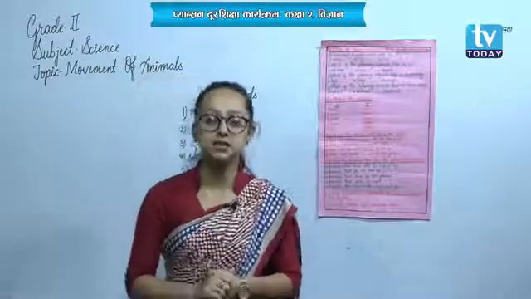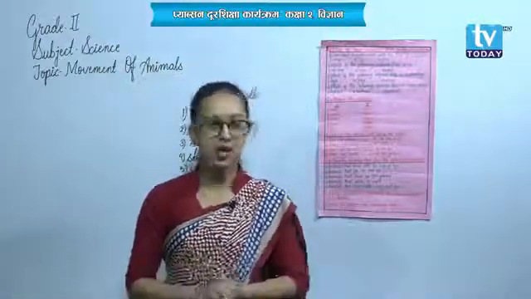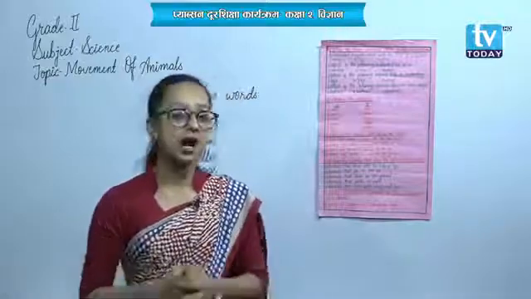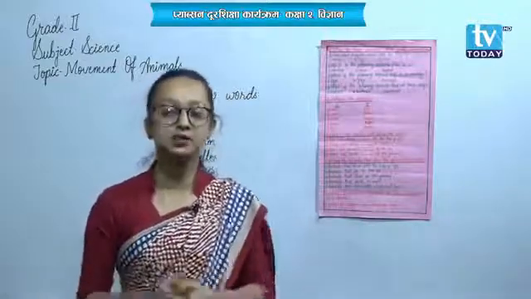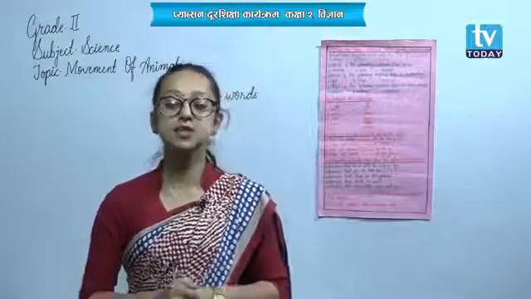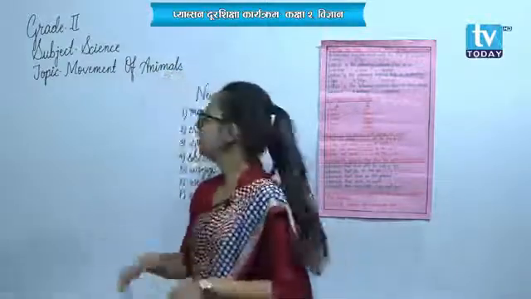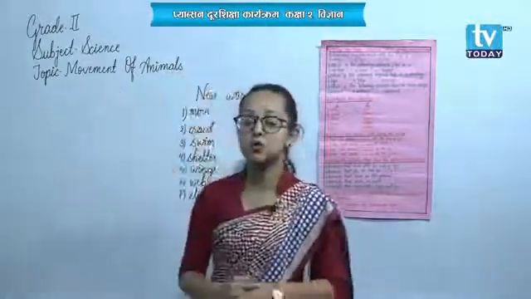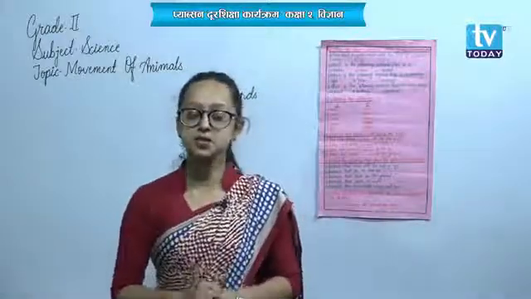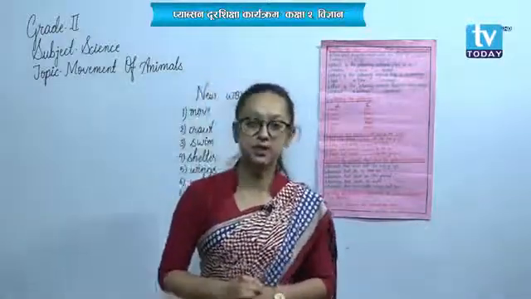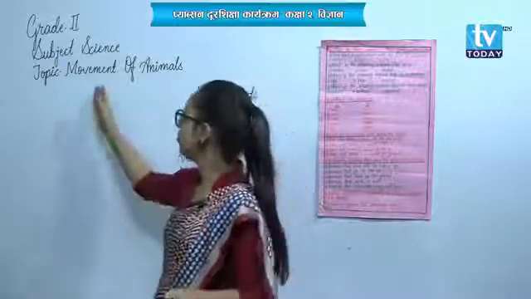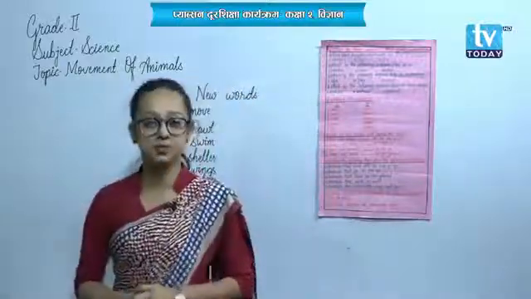Like we had a discussion on domestic animals, wild animals, herbivores, carnivores, omnivores, and so on. Yes, and today, if you have noticed, our topic of today is also based on animals only, and that is related to movement of animals.